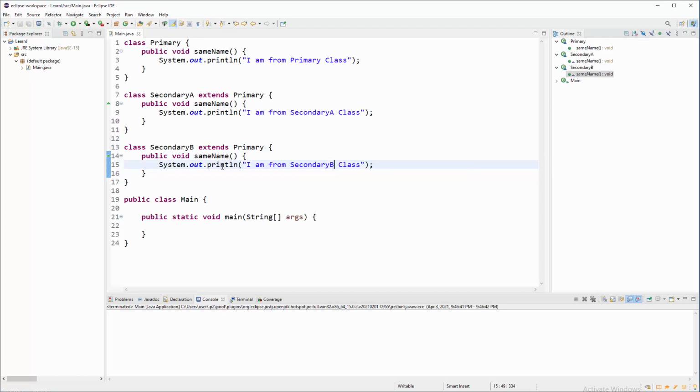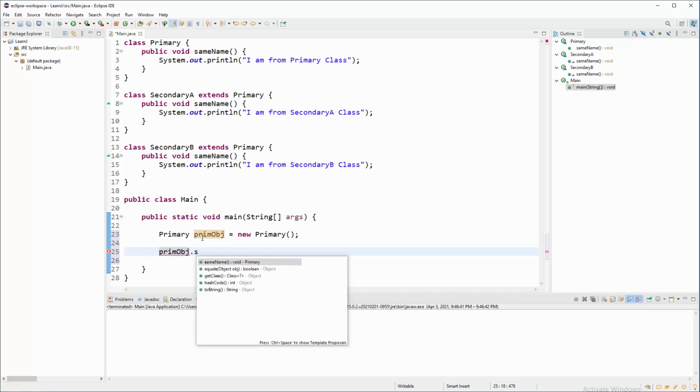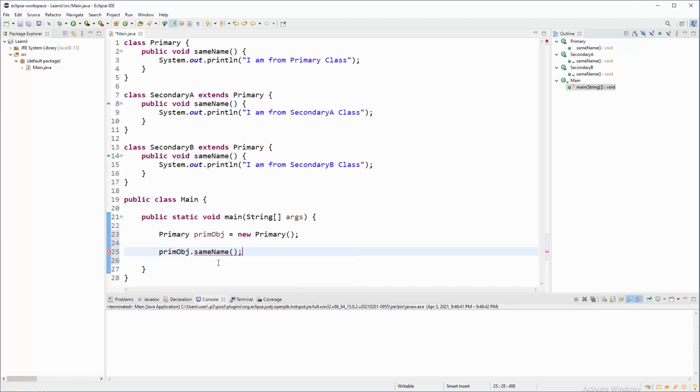What about object creation? Well, we're gonna have three of these. First, let's hit this primary class here. Primary on the left side, prim obj, let's say, will be the name of the object, new Primary, with uppercase P. And now we can use this same name method, prim obj dot s, and here we see the same name available. So let's run this little script. I am from primary class, that's it.